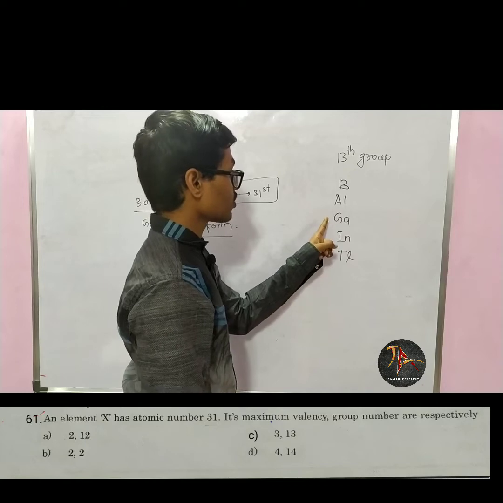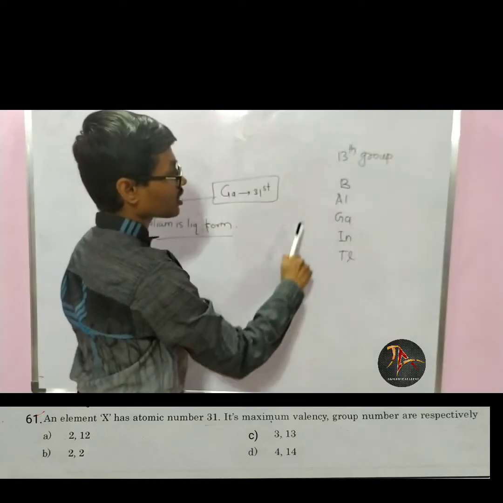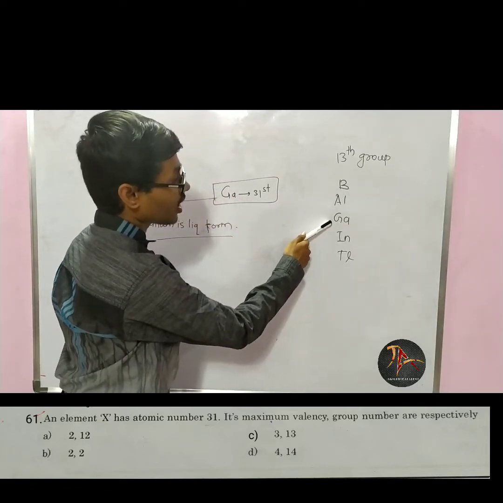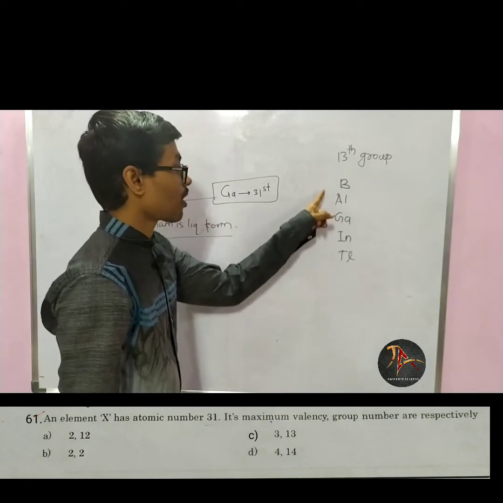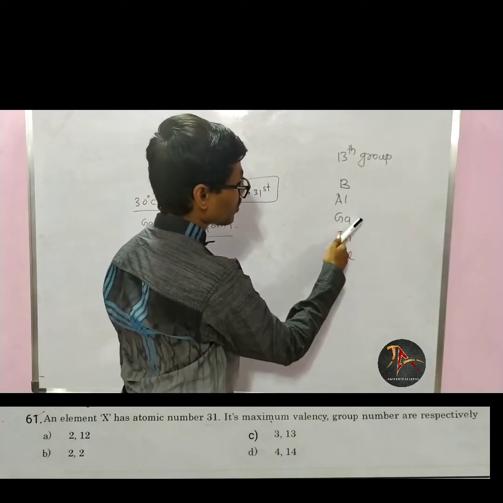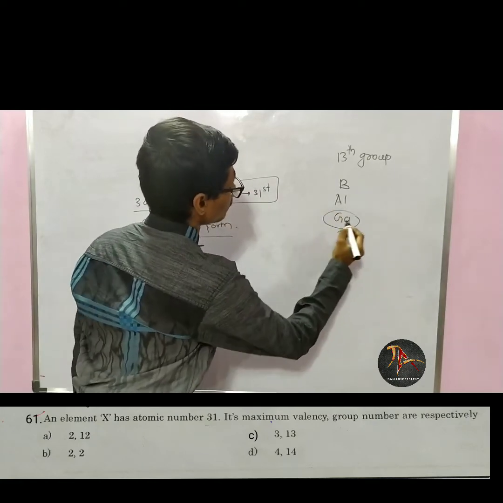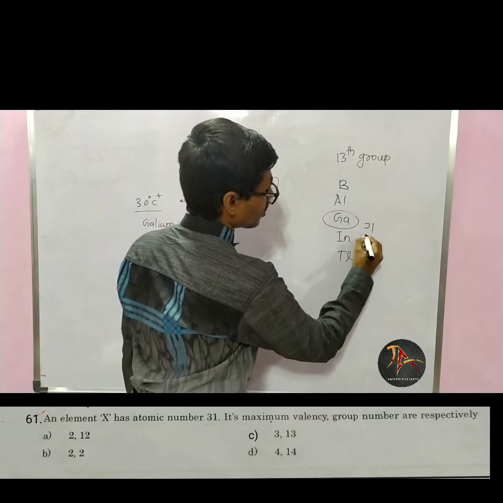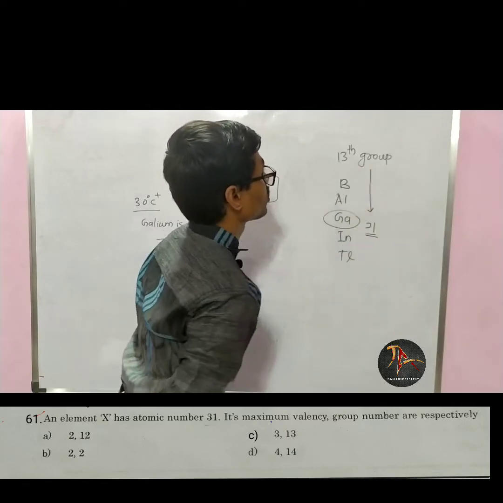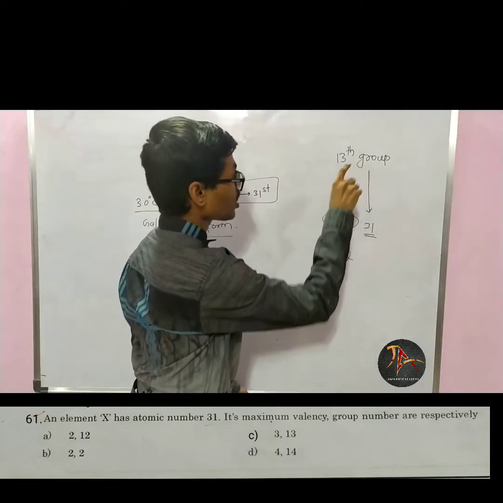To remember them, we can remember Bal Gangadhar Indian Tilak: boron, aluminium, gallium, indium and thallium. So gallium belongs here. Its atomic number is 31, so it belongs to the 13th group.